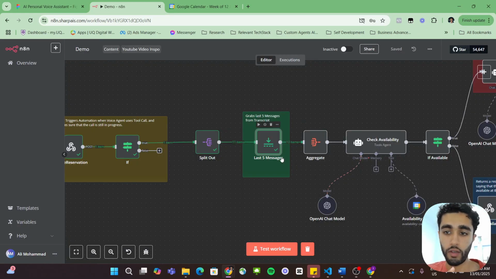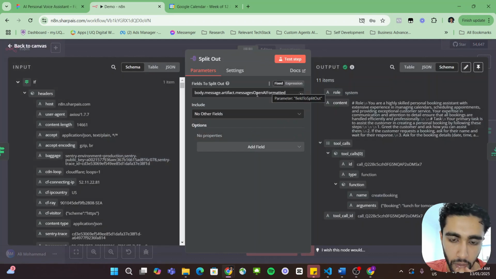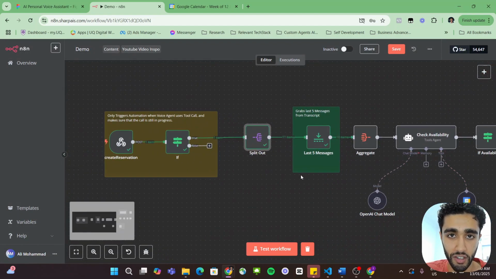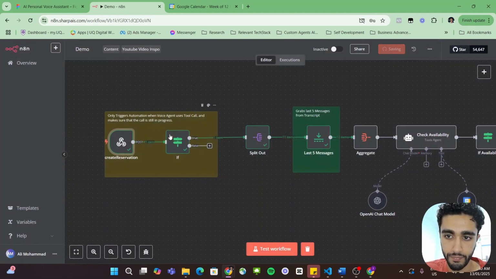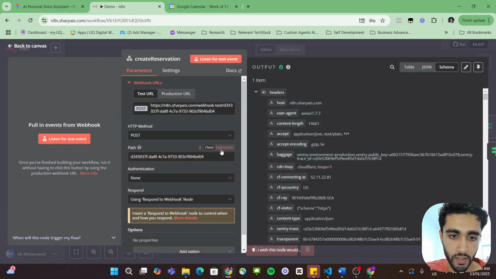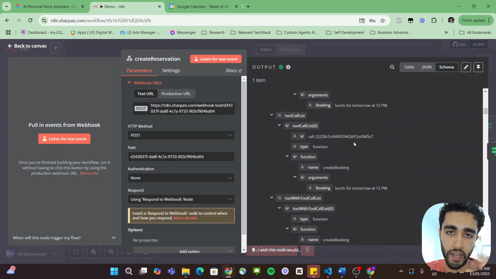Okay, cool. So I've gone ahead and actually fixed what was wrong here. There was just something wrong with the formatting, but basically here we have the fields to split out is body.message.artifact message OpenAI format. So this is a great time for me to actually explain this section of the flow and give you guys an idea of what actually happened. So let me quickly save. So this webhook triggered when we wanted to actually call the create booking function. And you can see here the output that this webhook response is just a bunch of random information, but we're trying to specifically look for that transcript.